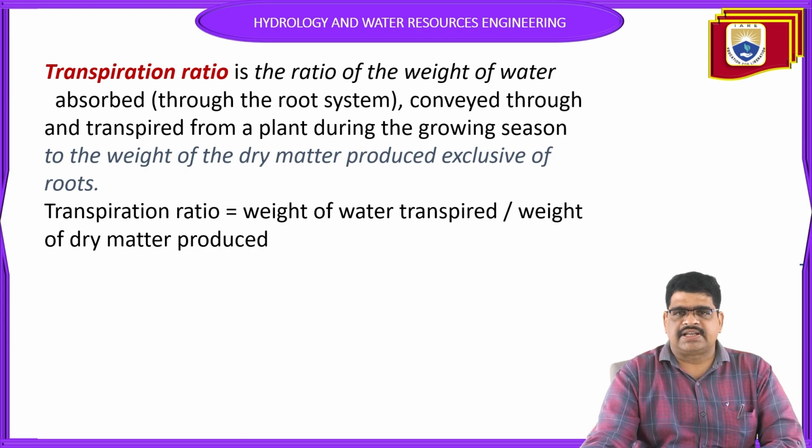So the transpiration ratio is equal to the weight of water transpired divided by the weight of dry matter produced.